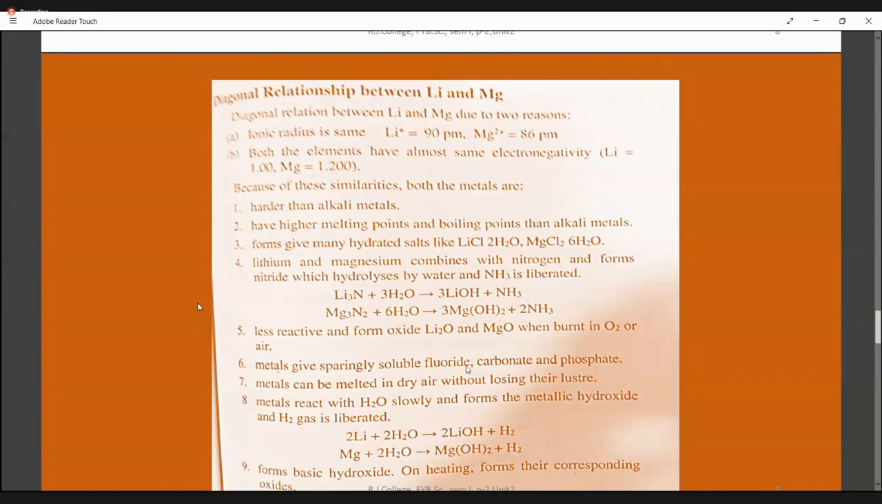Now, apart from this, they form fluorides, carbonates and phosphates: lithium fluoride, magnesium fluoride, lithium carbonate, magnesium carbonate, lithium phosphate, magnesium phosphate, like that. And they are all sparingly soluble. Sparingly soluble means less soluble in water. Then, if you heat lithium and magnesium, they will not lose their luster. They will show a bright flame.